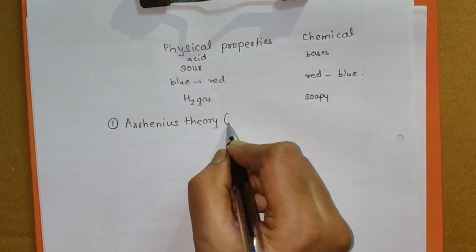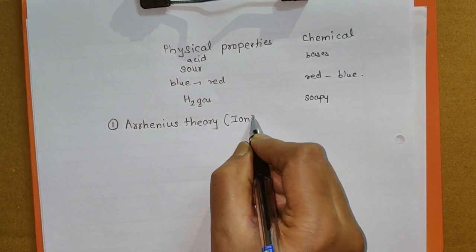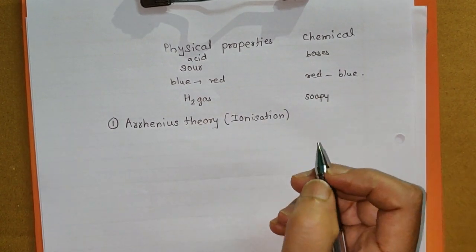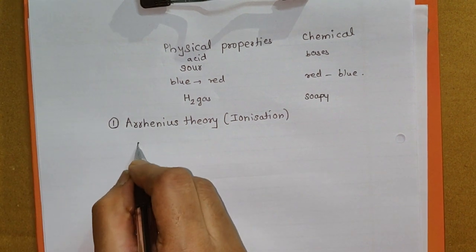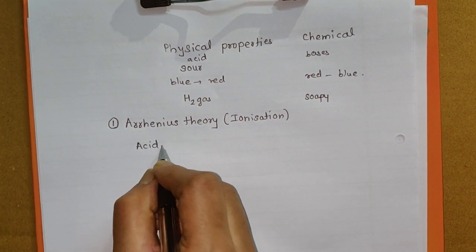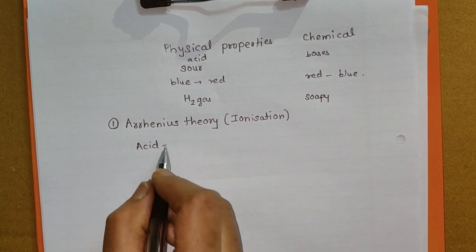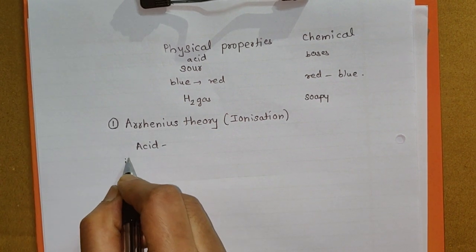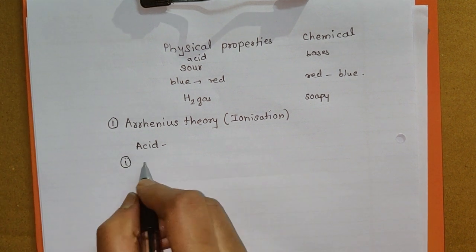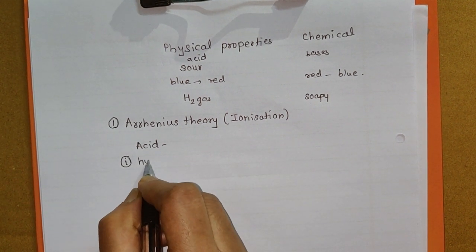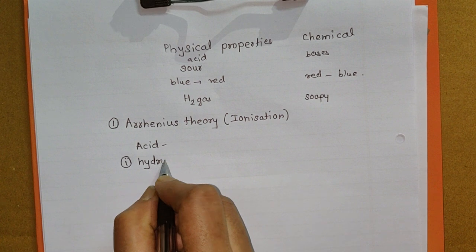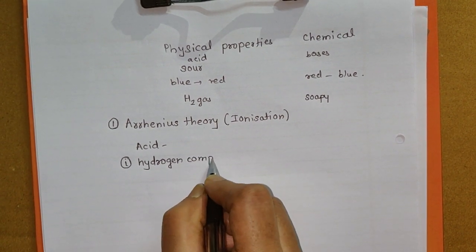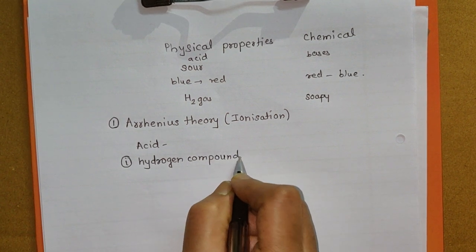This theory is also called the ionization theory. It is based upon the concept of ionization. Now what is an acid according to Arrhenius theory? According to this theory, for a substance to be an acid, three conditions are compulsory. The first condition is that the substance must be a hydrogen compound. What is a hydrogen compound? It is a compound containing hydrogen as one of the elements.